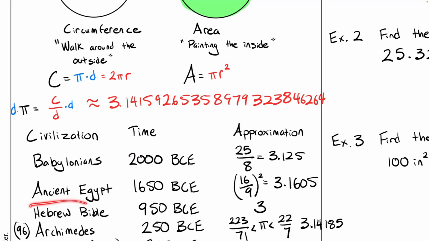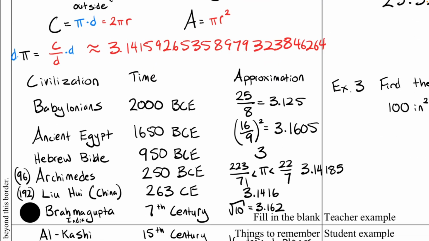Then we get to ancient Egypt, and they're thinking that pi was 16 over 9 squared, which is 3.16. Again, they got 1 decimal place of accuracy, still can be better. In 950 BCE, we have the Hebrew Bible that approximated it at 3, which is worse now, so no good.